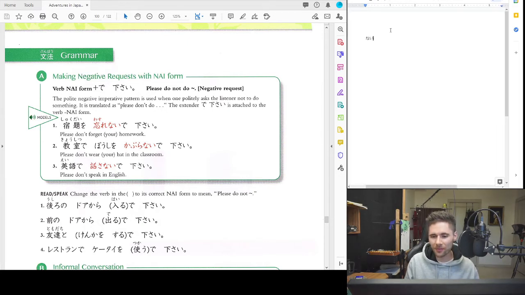First, the nai form. What is the nai form besides the fact that it just has a nai in it? Well, nai form is basically the same thing as masen. It is non-past. It is negative. And this is stuff that applies specifically to verbs. So when we think of verbs, we've got to remember that there are 3 different types of verbs.